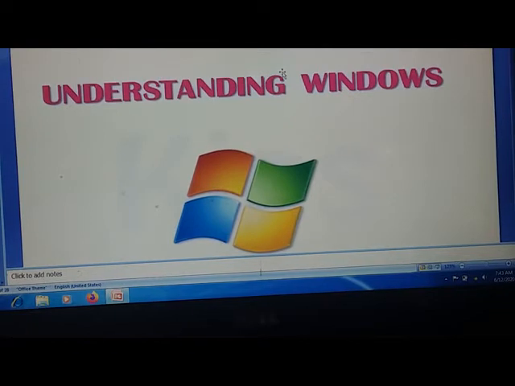Then we have also seen the working of a computer, how a computer works on the basis of input, processing and output. The data and instructions which we enter using a keyboard or mouse into a computer are called input. We can enter numbers, words, pictures and sounds as input.